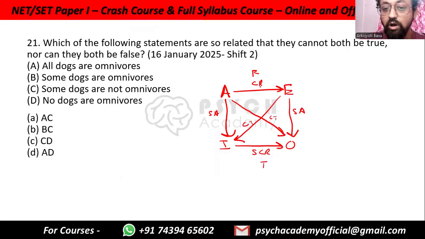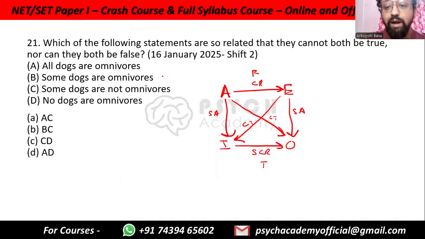Why? Because a contrary, that is A and E together, can be false together, but cannot be true together. I and O can be true together, but cannot be false together. This is the square of opposition. This is, after all, a PYQ session, so I am not delving very deep into it. But if you need more help on exactly how the square of opposition works, you can join the course. Details will be uploaded very soon.